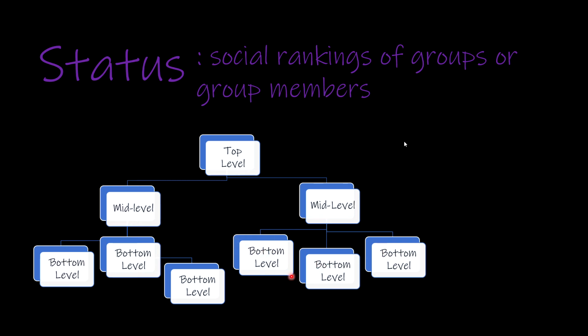So over here on the bottom right, we've got the person in this group that's on the left has the highest status level, the person in the middle has the lowest status level, and the person on the right is somewhere in between. If we move up to the mid level, what you can see is that the person over here on the left is slightly below the person over here on the right. So status can be influenced by both the organizational hierarchy and then informal relationships as well.